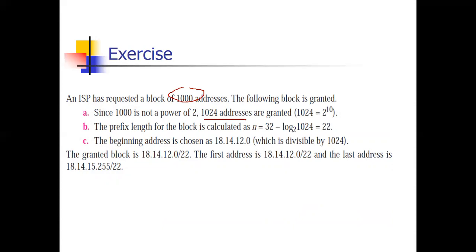Although you requested 1,000 addresses, we will give a block of 1024 addresses. Now, the prefix length is given by the formula 32 minus log base 2 of N, where N is 1024. The prefix length will be 22. Now, the beginning address is chosen as 18.14.12.0, and these numbers are divisible by this number. So it is following all three restrictions.